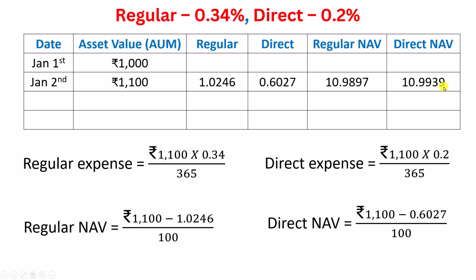Meaning if you had gone for direct plan, then at the end of Jan 2nd, your NAV would be this much. Alright? So now you can see that the regular NAV is lesser than direct NAV. This is because more money has been taken away from the AUM to take care of expense.